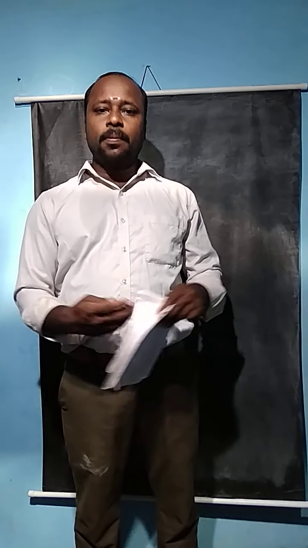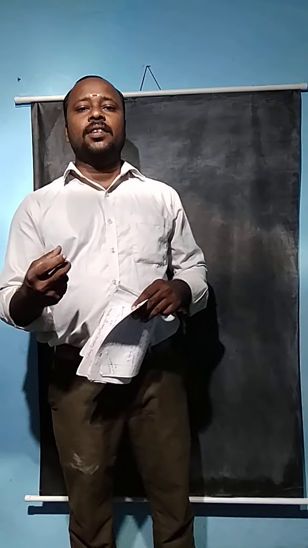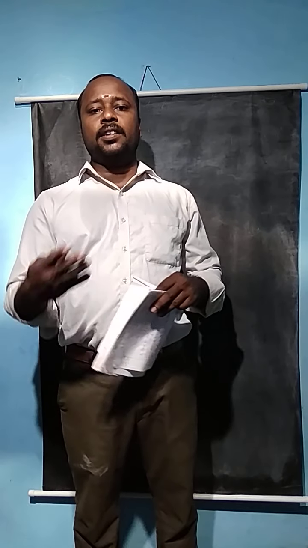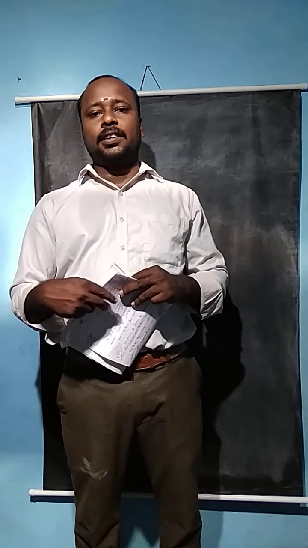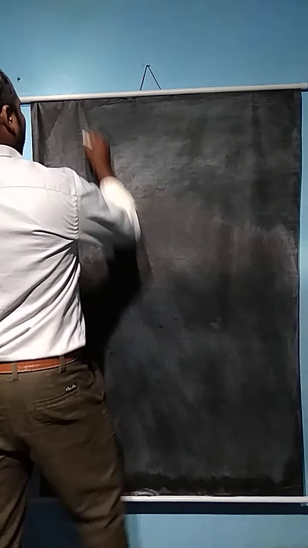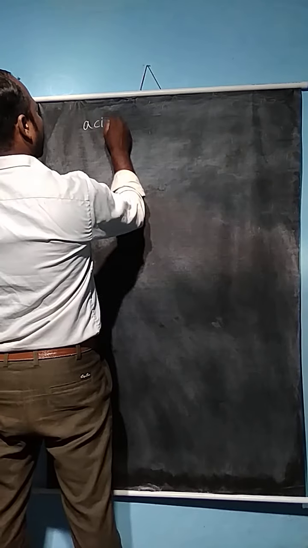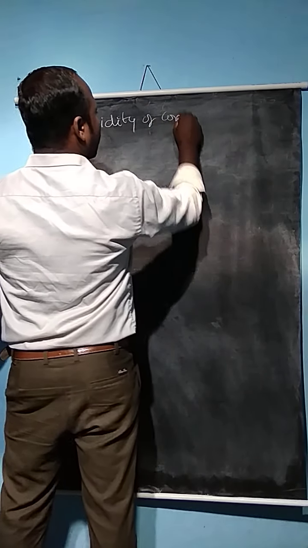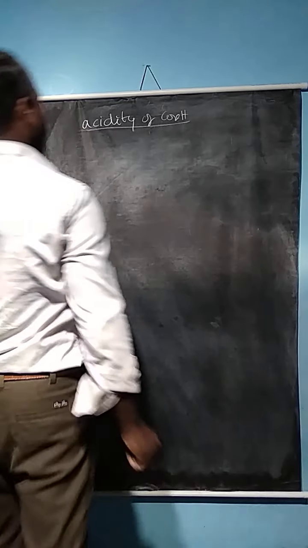Now let's see how the acidic nature can be proved by the equilibrium of water, combining the equilibrium of water with the ionization constant, that is, the acidic ionization constant of carboxylic acid. Now let's see the carboxylic acid ionization. So, the acidity of carboxylic acids.